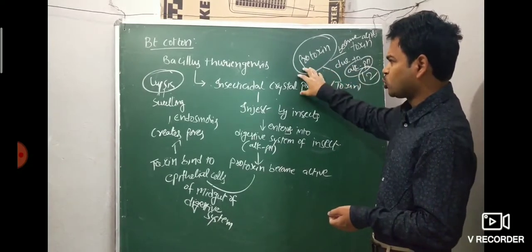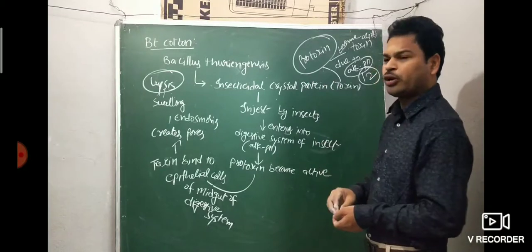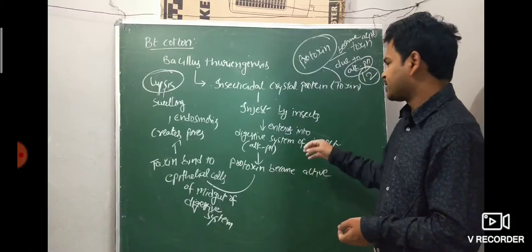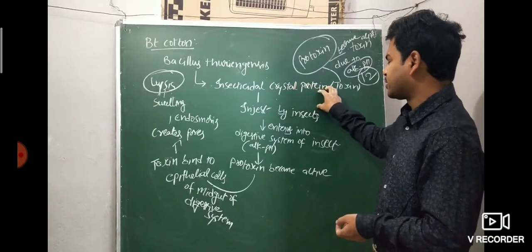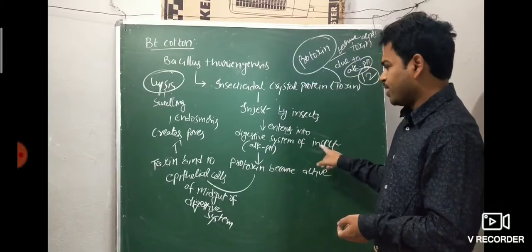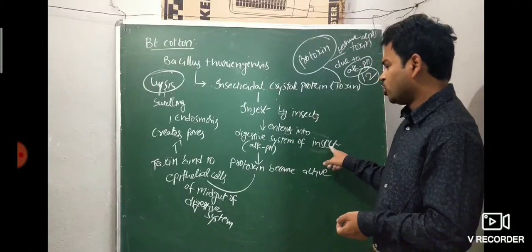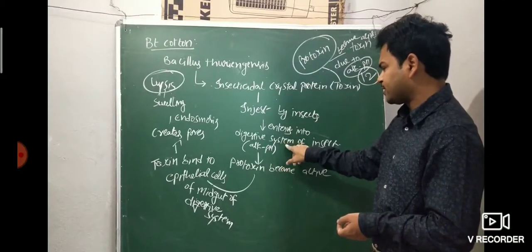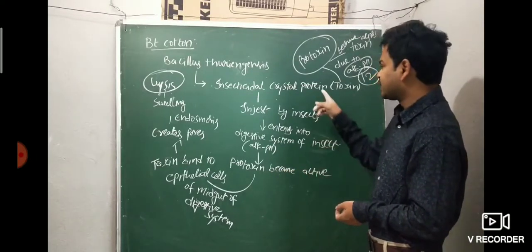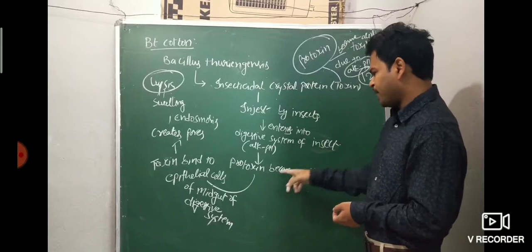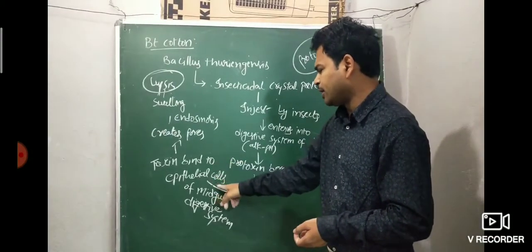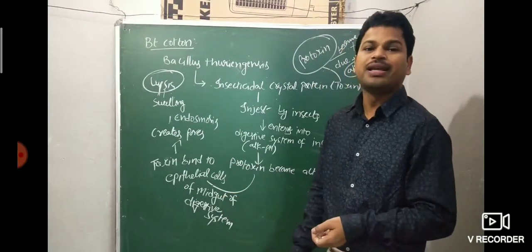But when the insecticidal crystal protein is ingested by insects, it enters the digestive system of the insect. Due to the alkaline pH there, the protoxin becomes active, meaning the crystal protein dissolves and becomes active toxin. Then the active toxin binds to the epithelial cells of the midgut of the insect.